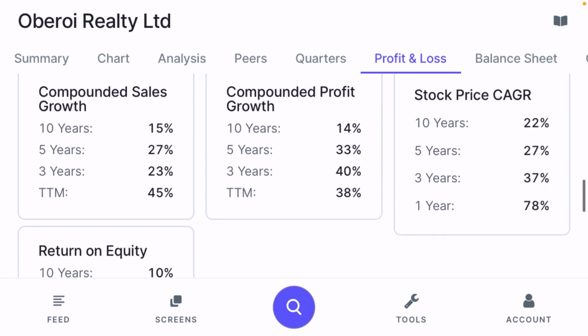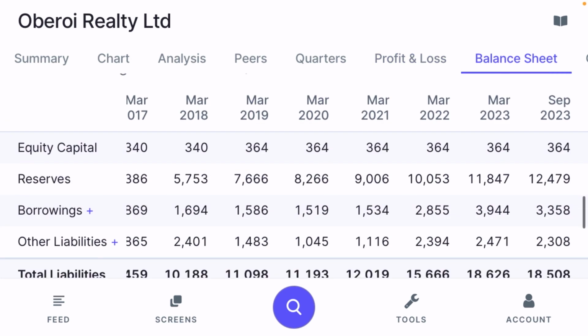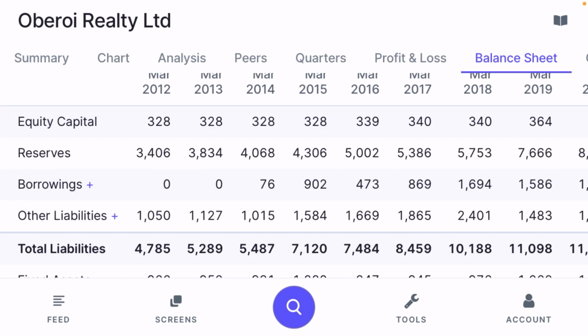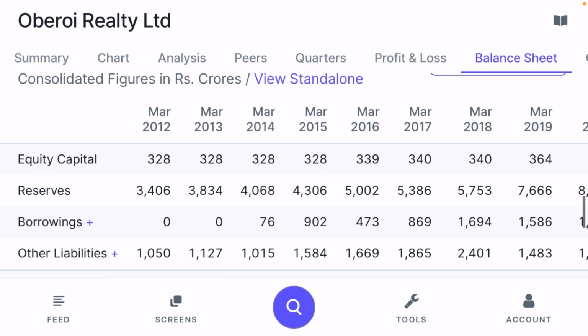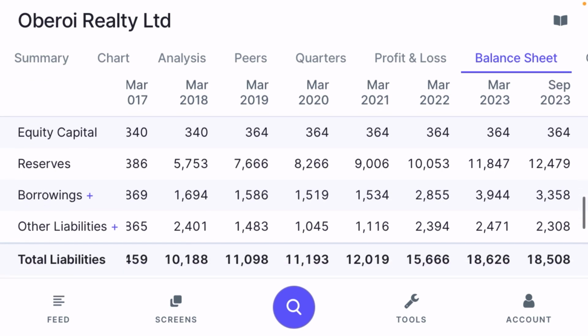Now, if you talk about the compounded sales growth, it is 27% for the last 5 years, compounded profit growth is 33% for the last 5 years, and stock CAGR is 27% for the last 5 years. Return on equity is also 11%. If you talk about the equity capital, earlier equity capital was 328 crore in March 2022, but they have increased their equity capital to 364 crore in September 2023.